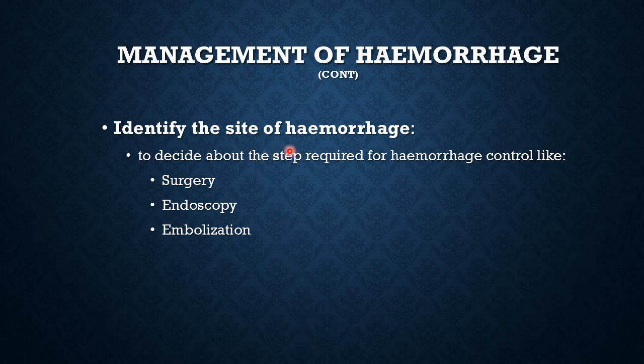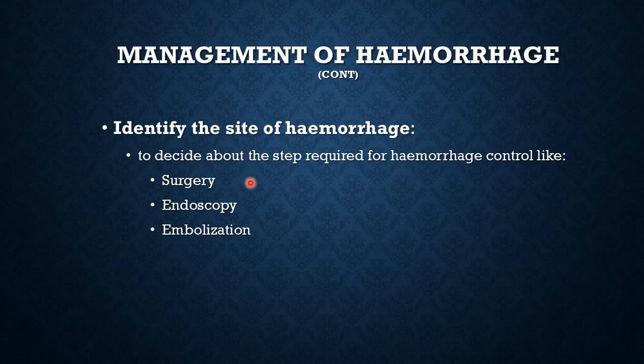The objective of identifying the site of hemorrhage is to decide about the steps required for hemorrhage control. For example, you can opt to operate on the patient, open up the abdomen, and stop the bleeding from the spleen or the liver or from the torn mesentery of the gut, or a torn blood vessel.